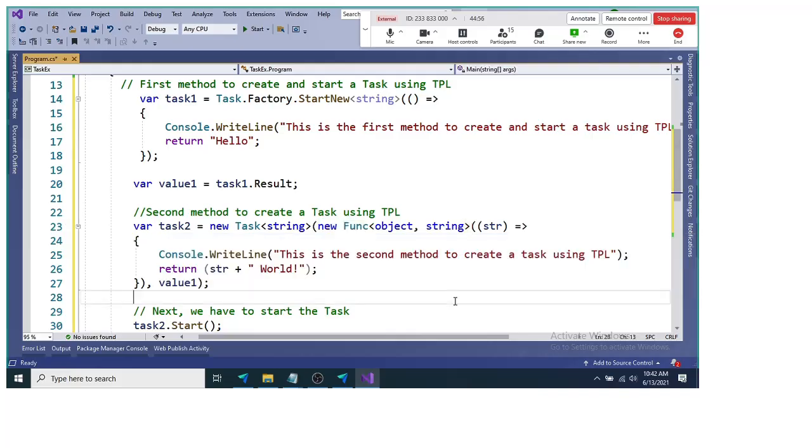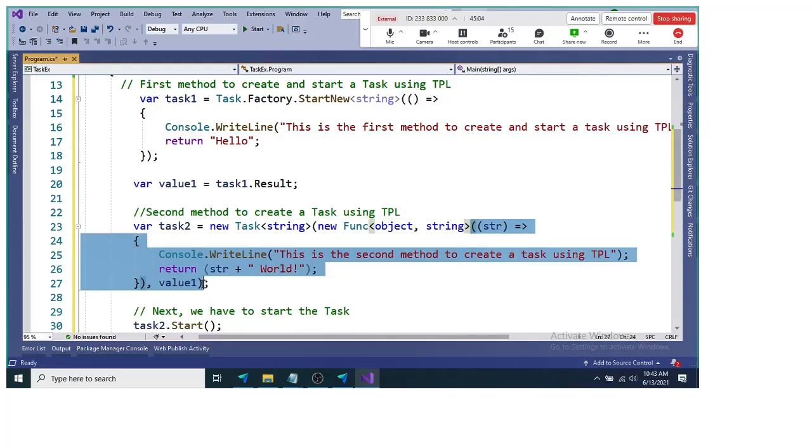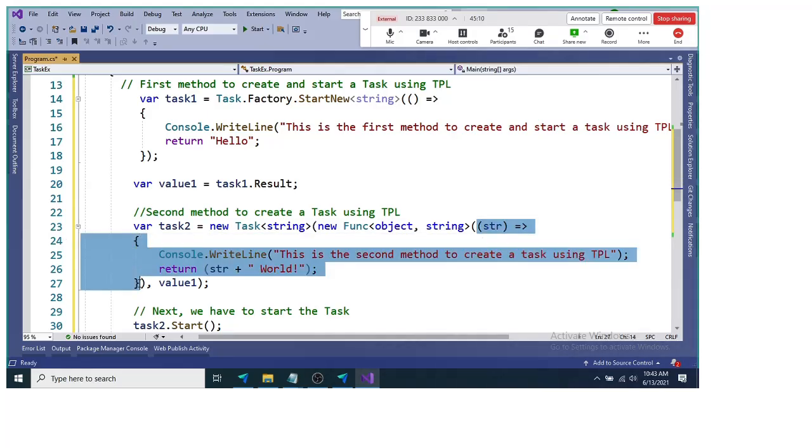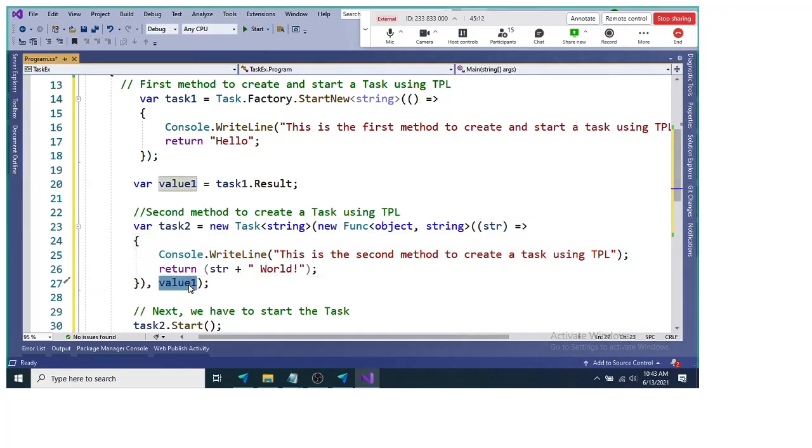If you look at the Func delegate, the first generic parameter is of type object and the second generic parameter is of type string. In this Func delegate we have an anonymous method, and we are passing a value 1 as a parameter to this particular constructor of a task.